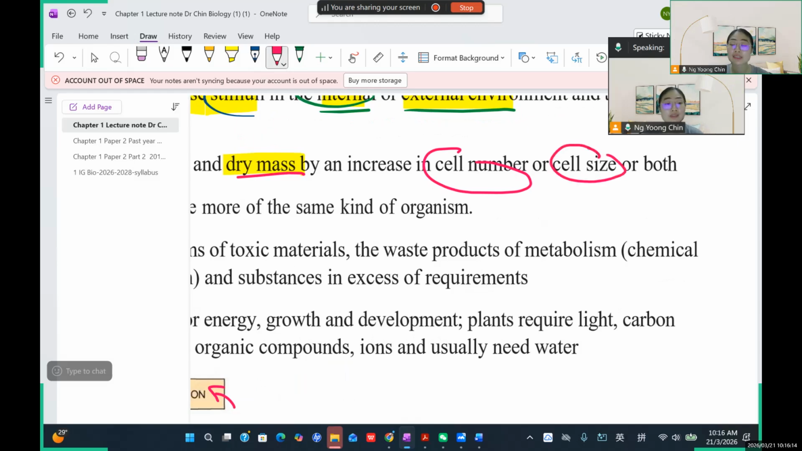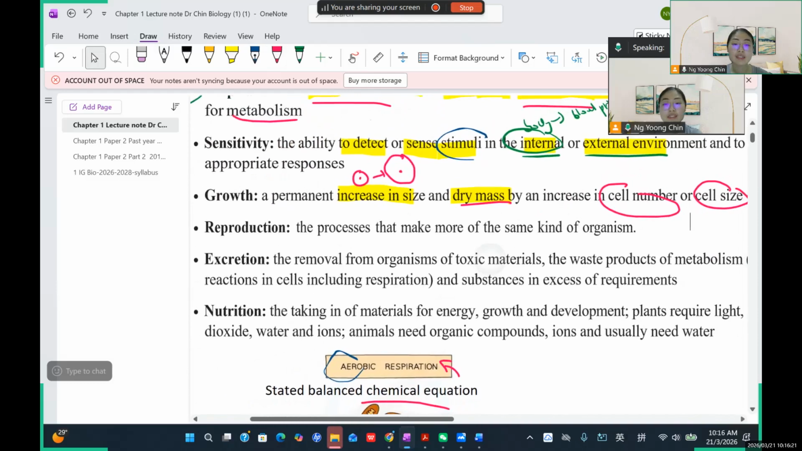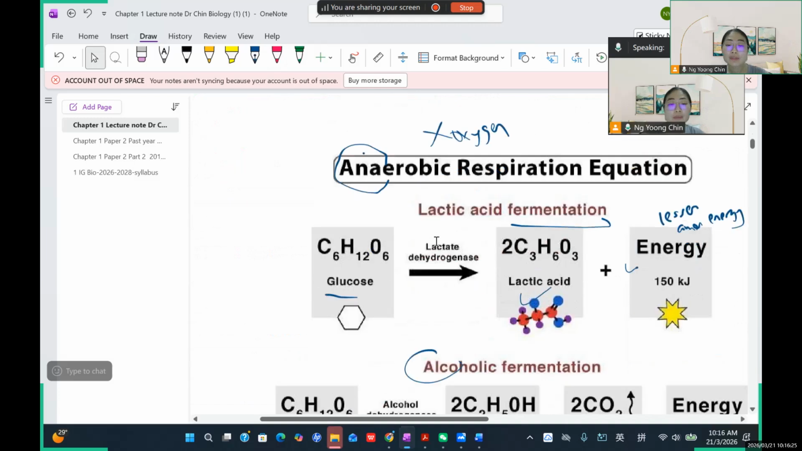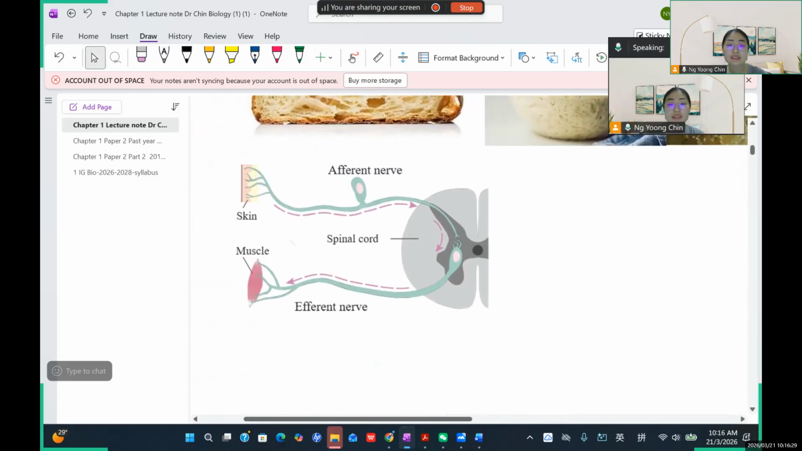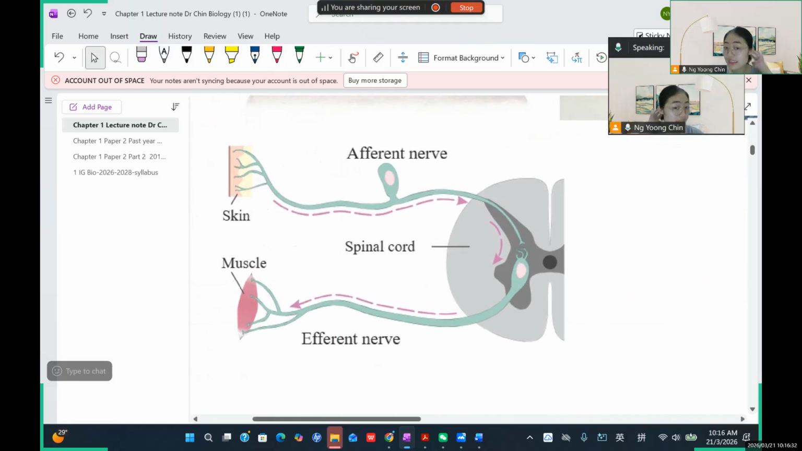Yeah, they can increase their cell size, from a small cell they become a large cell. So this is growth. Okay, that's all. And now we'll talk about reproduction, right? It's very interesting. Reproduction, let me show you about this thing. Okay, so this is about sensitivity.